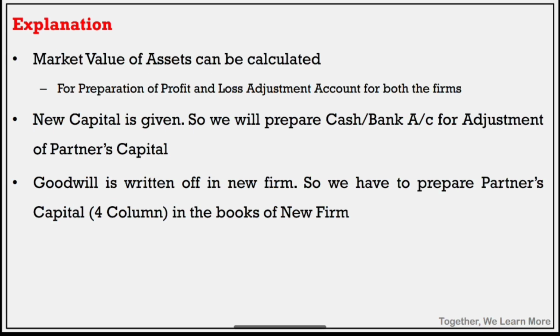So let's start the solution. Before moving towards the adjustment solution, look here. Market value of asset can be calculated. The adjustments are given. On the basis of that, we can prepare the profit and loss adjustment account for both the firms. New capital is given, so we will prepare the cash and bank account for that capital. And goodwill is written off in the new firm. So we have to prepare the partners capital account, that is the 4-column partners capital account in the books of the new firm.